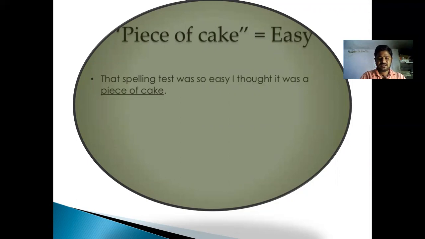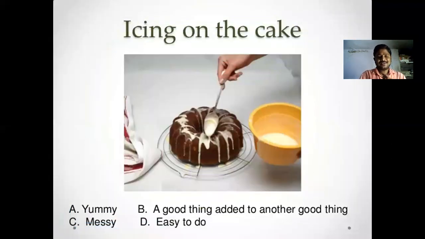The next one is icing on the cake. Icing on the cake means making something very tasty. As we all know, cake is very tasty, but adding some more color, some more delicious item, icing, makes it better. It gives a meaning like yummy, super tasty. A good thing added to another good thing. That means one good thing added to another good thing.